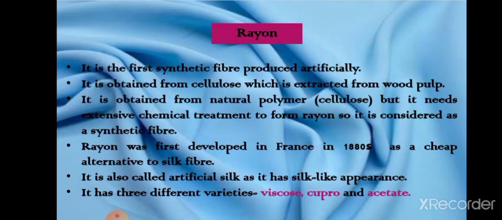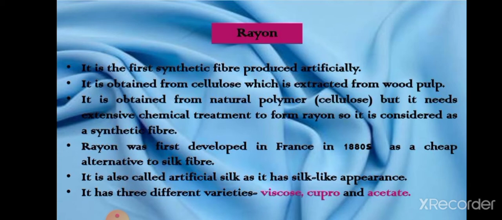Now first of all we will study the first type of synthetic fiber, that is rayon. So rayon is the first synthetic fiber produced artificially. First man-made fiber is rayon. This fiber is obtained from cellulose, which is extracted from wood pulp. Now you will think that when the raw material of this fiber is extracted from wood pulp, then how can we say that it is a synthetic fiber?